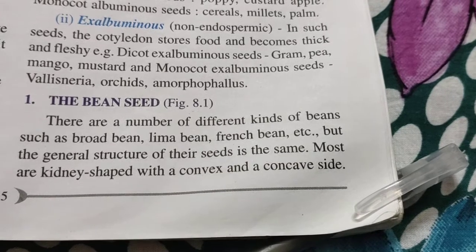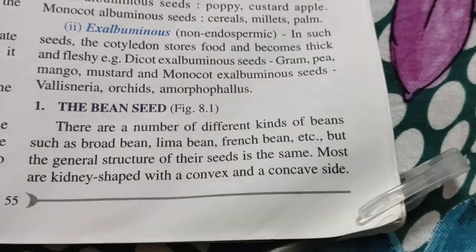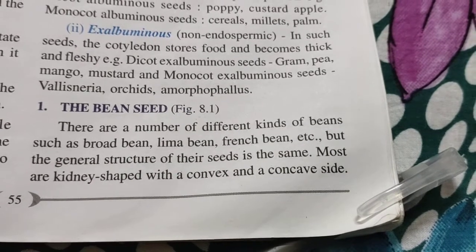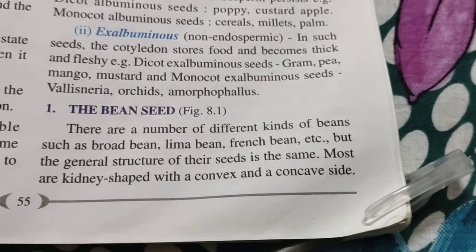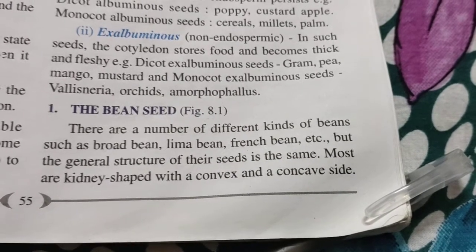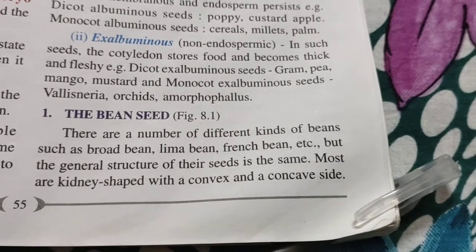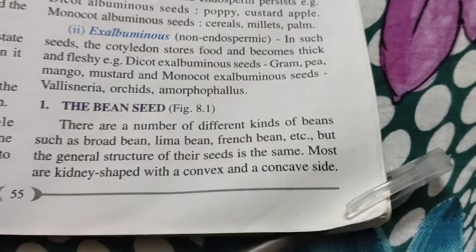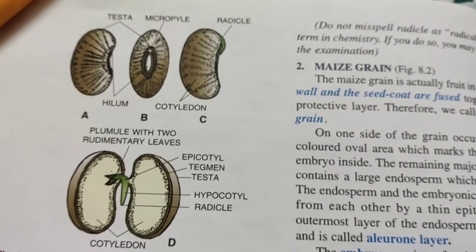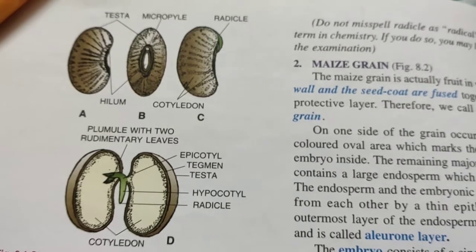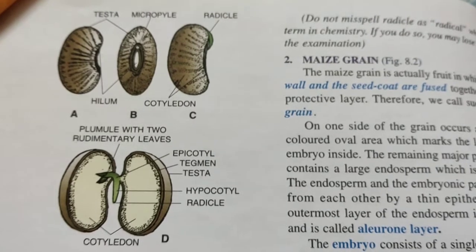Now we'll go to an elaborate discussion on the bean seed and on the maize grain. Now bean seed, as we all know, is a dicotyledonous seed, and most are kidney shaped with a convex and a concave side. We'll show the picture. In this picture, I hope you can see very well that one side is concave and another side is convex. Okay, bulging outward and bulging inward.